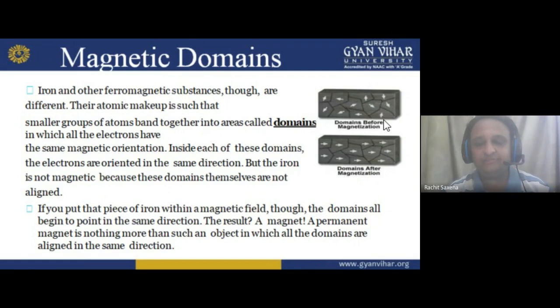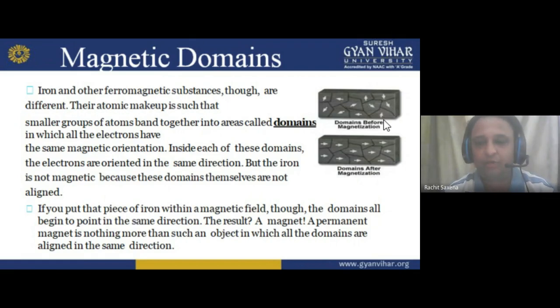Hope you understand. Okay. If you put that piece of iron within a magnetic field, the domains all begin to point in the same direction. The result, a permanent magnet, is nothing more than such an object in which all domains are aligned in the same direction. So in non-magnets, we have the electrons in a domain not in the aligned manner.